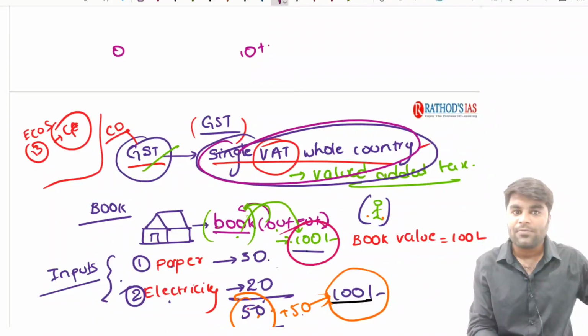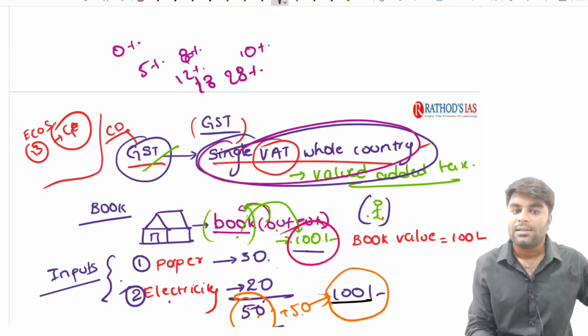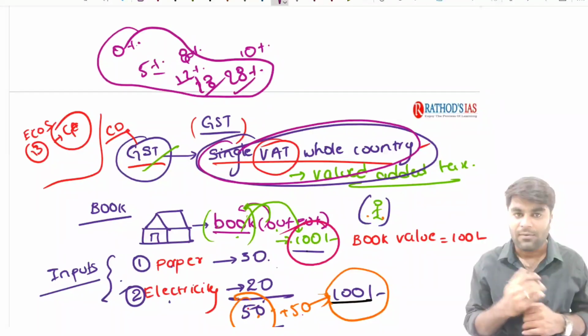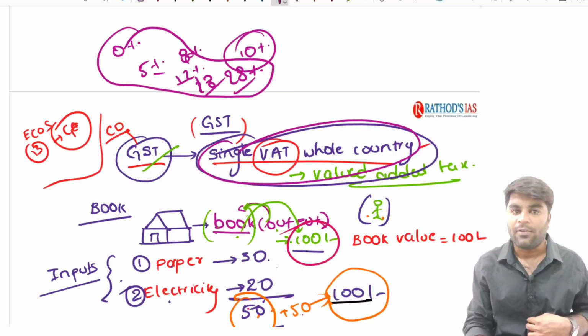There are other slabs where the goods are charged in the GST regime, like 0% slab, 5% slab, 12%, 18%, and 28% slabs. In such a way, 0, 5, 12, 18 and 28. In such slabs, the goods are being taxed in the country. So our book came under the slab of 10%.